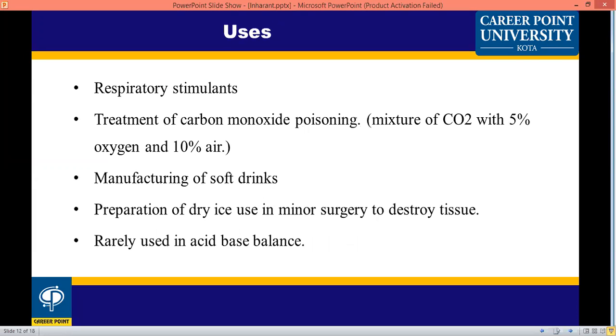Next one is uses of carbon dioxide. Carbon dioxide is used as a respiratory stimulant. It is also used in treatment of carbon monoxide poisoning.